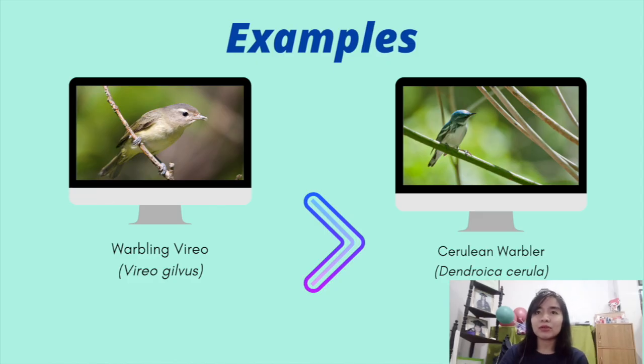Two great examples are the warbling vireo or Vireo gilvus and the cerulean warbler or Dendroica cerulea. As you can see in the picture, both are bird species, but the difference between them is the nature of their interactions. Vireo gilvus roams from coast to coast around the USA, while Dendroica cerulea is restricted to a small portion of the United States only.